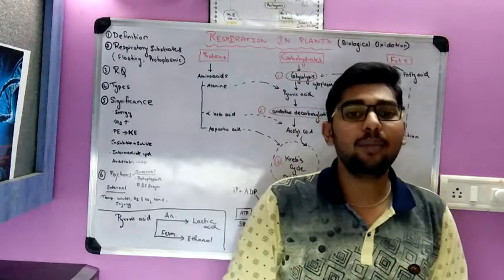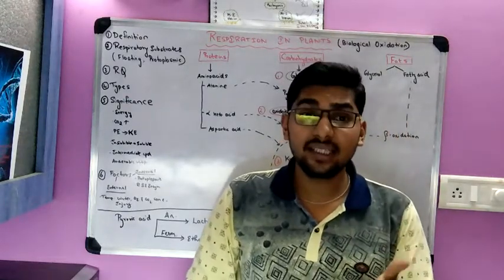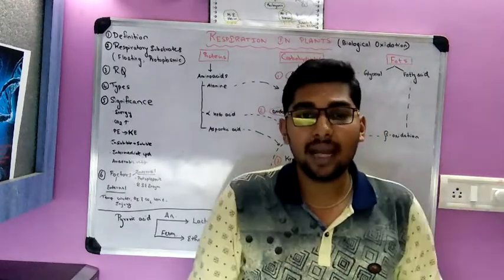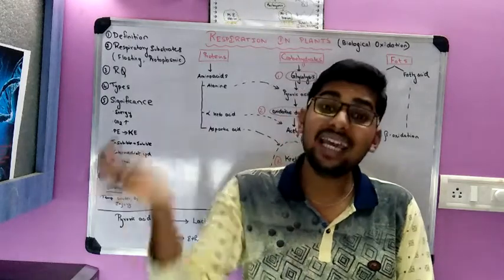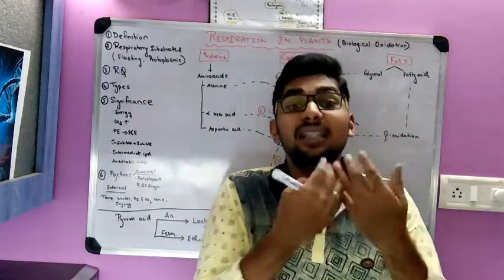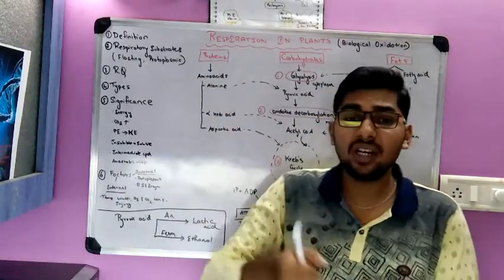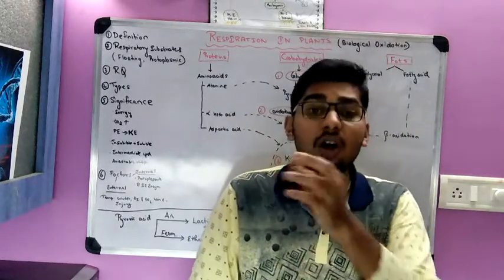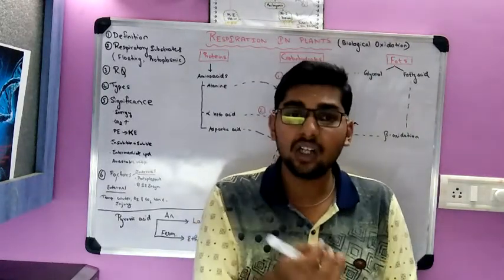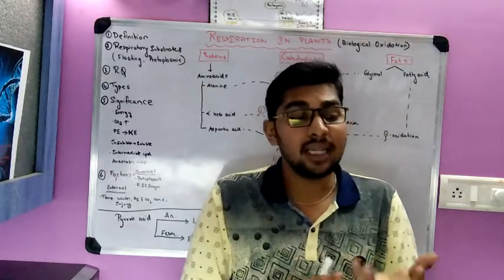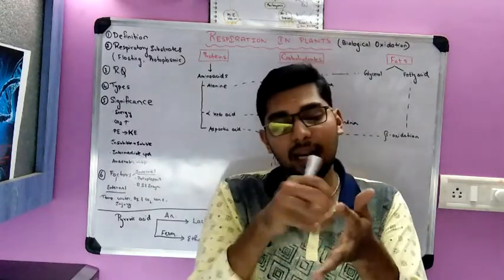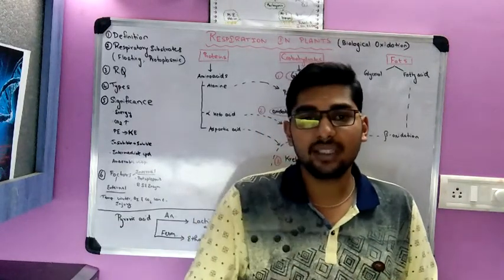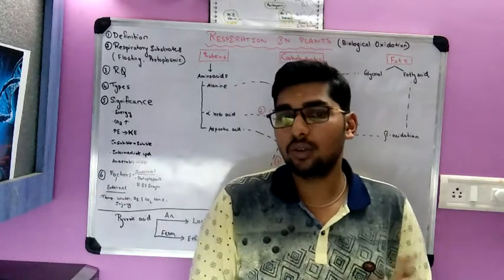Water. Water is another important criterion for respiration to take place. That's the reason that when you sow a dry seed into a pot, you won't find plants coming out. Sprouting doesn't take place. Only when you pour water, the energy is liberated by the process of respiration and sprouting and seedling germination take place. That's the reason all your proteins, leguminous seeds and all, they soak in water for 24 hours and then tie them in a wet cloth so that sprouting takes place.